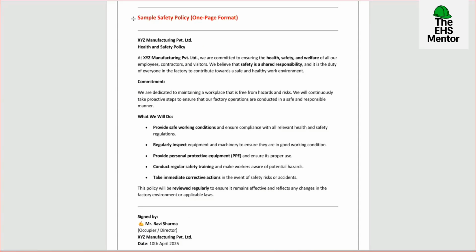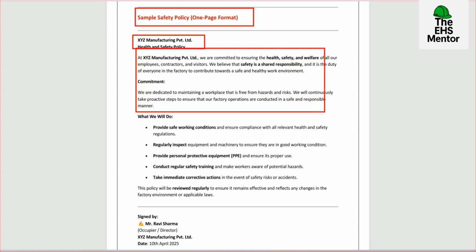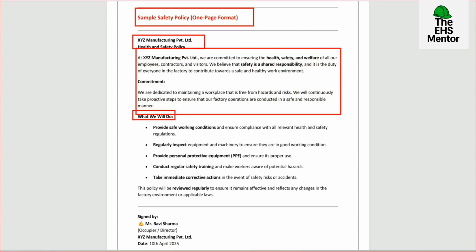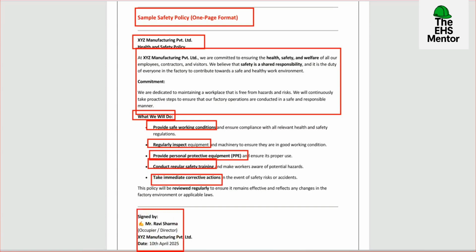Now we will see a safety policy sample. Here is the safety policy sample. On the top of the policy, there will be the company name and the heading health and safety policy, and then the commitment by the management and the company that they will protect the workers' health and safety at the workplace. Now what will they do to achieve this goal? They have to mention there, such as provide safe working conditions, regular inspection, provide PPEs, conduct regular safety training and immediate corrective action. In the last they have to sign, means the owner and the occupier will sign this policy, who is committing this statement.